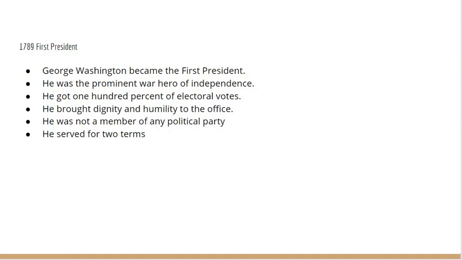1789, First President. George Washington became the first president. He was the prominent war hero of independence. He got 100% of electoral votes. He brought dignity and humility to the office. He was not a member of any political party. He served for 2 terms.